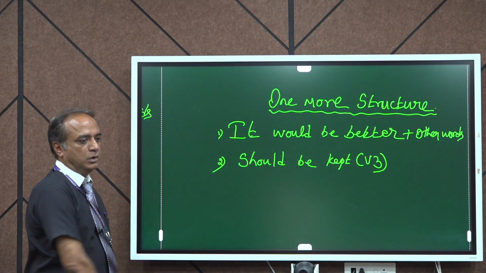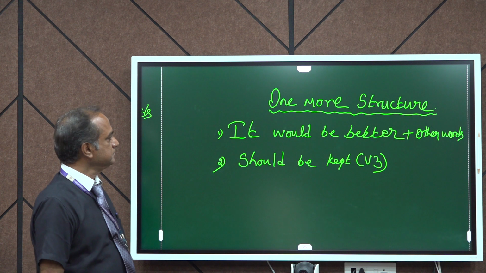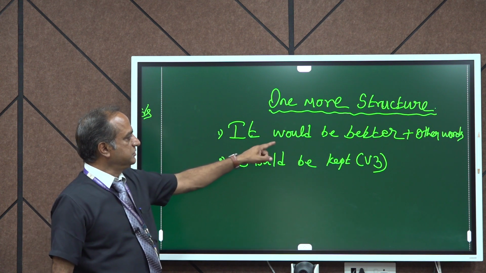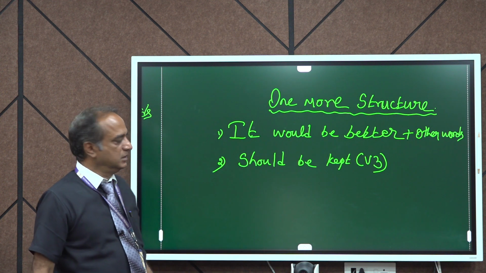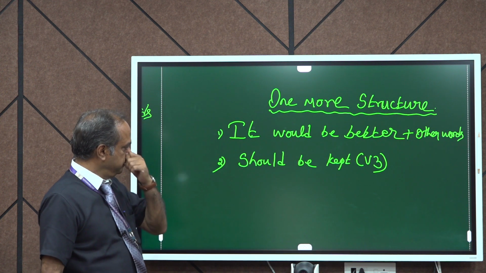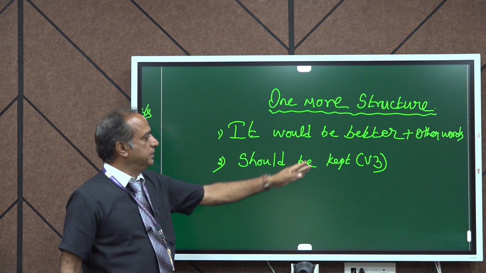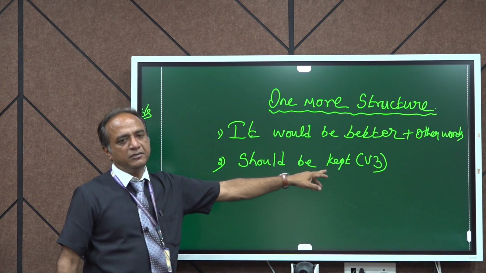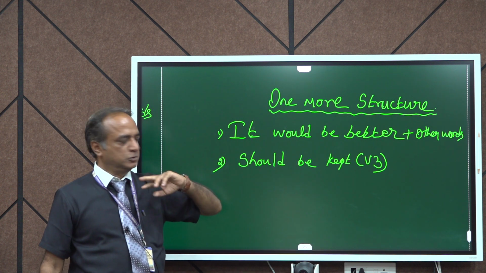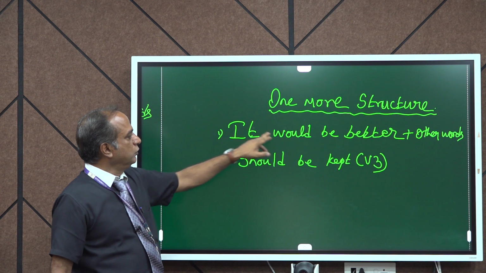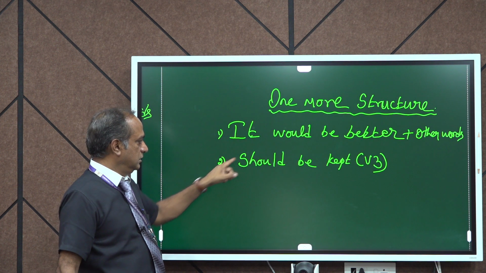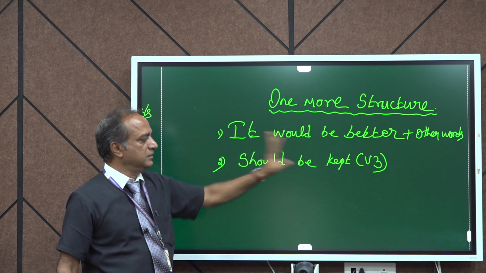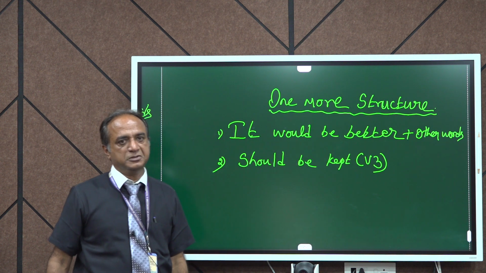Okay, so this is one more structure, that is, it would be better plus other words. And the second is should plus be plus V3. For example, I have given kept. So it would be better plus other words. Next one is should plus be plus V3, should be kept.